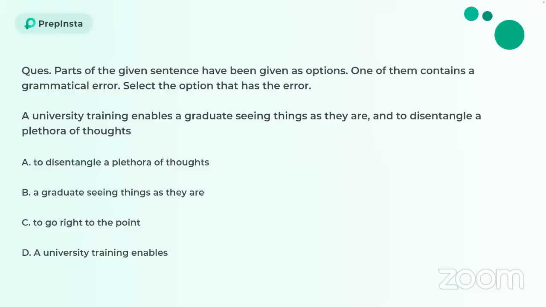Okay, let's start off. A university training enables a graduate seeing things as they are and to disentangle a plethora of thoughts. All right, over here, what is the error? That is parallelism. Now, what is parallelism? We are going to use the same structure of verbs in one particular sentence, right?